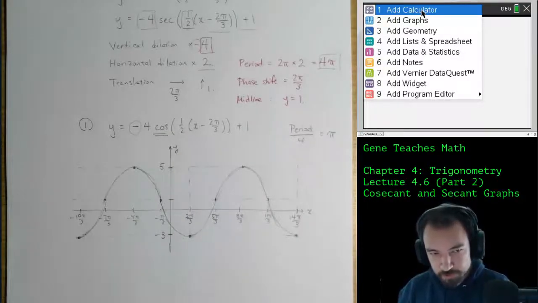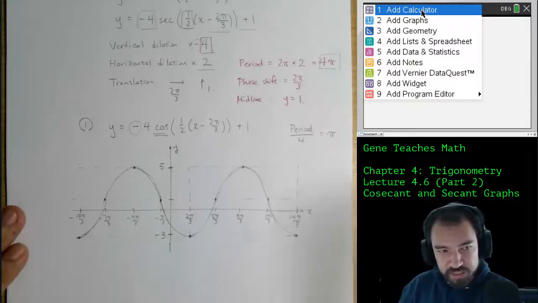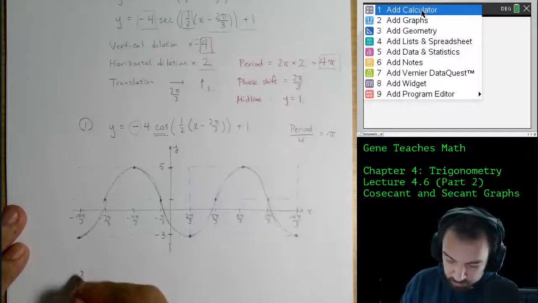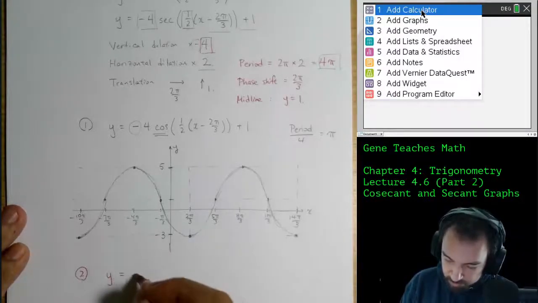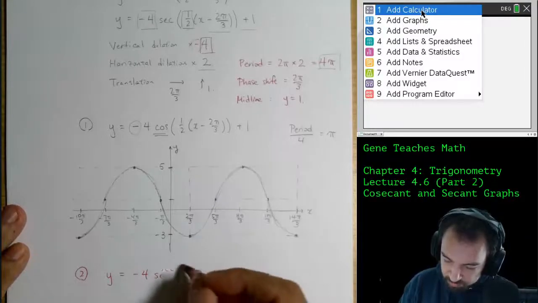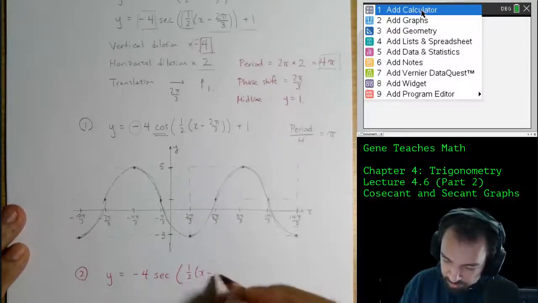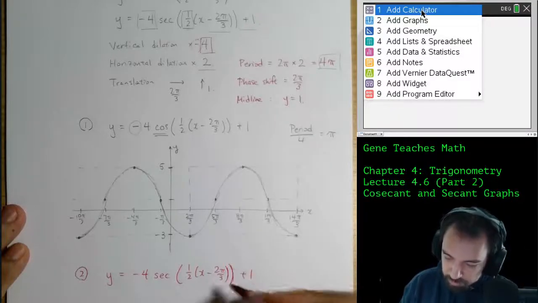But of course, that wasn't the goal, right? Our goal was to produce the secant graph. So number 2, we'll say y equals negative 4 secant 1/2 x minus 2 pi over 3. And the logic is very similar.